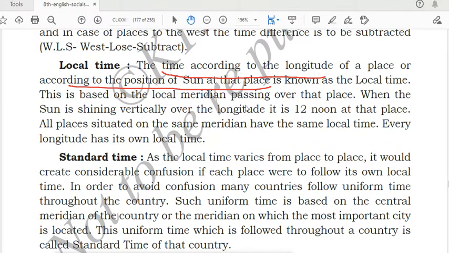This is based on the local meridian passing over that place. When the sun is shining vertically over the longitude, it is 12 noon. You can see that during the daytime, at 12 noon, the sun will be shining vertically at that place. All the places situated on the same meridian have the same local time. Every longitude has its own local time. For example, we are living in India, so in all the states of India the same time is followed because of the local time.